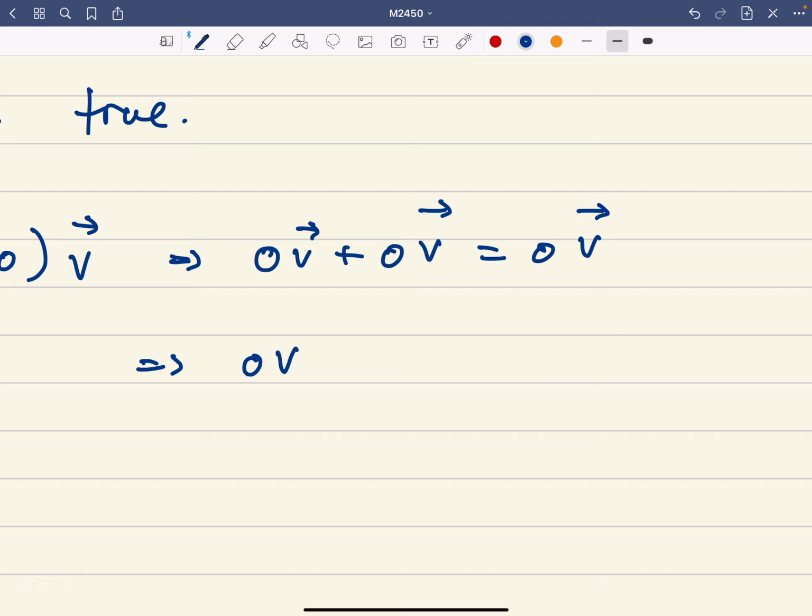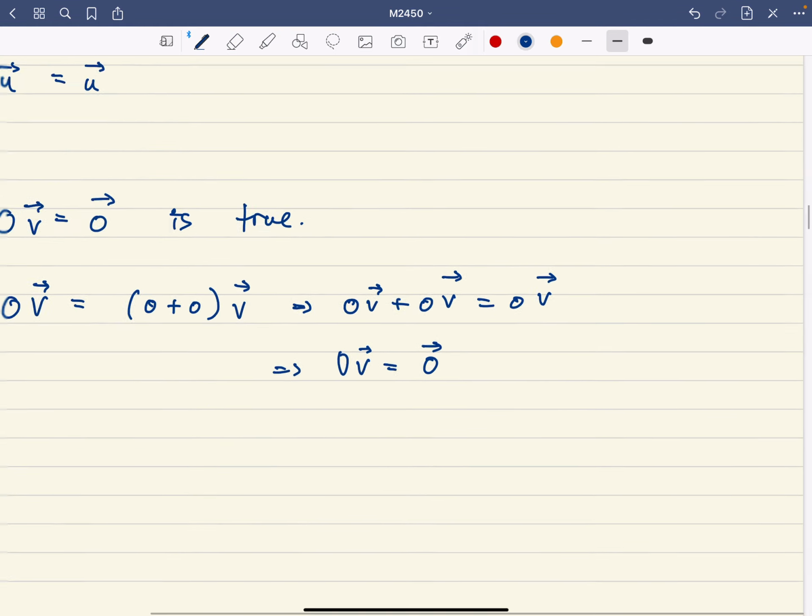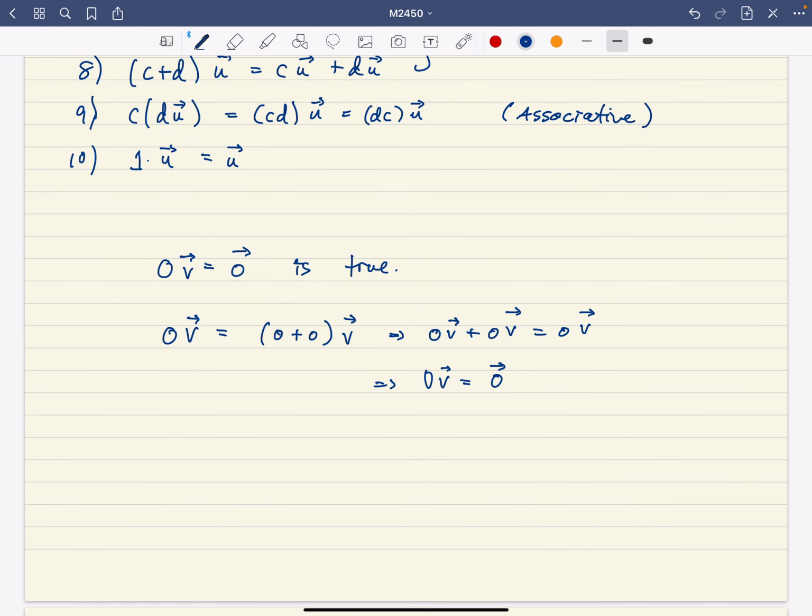And what that tells us is that 0 times the vector v is equal to the 0 vector, because if I take this vector and subtract itself from it, I get the 0 vector. And so we get that 0 times any vector is the 0 vector, not as an axiom, but as a consequence. So again, this is a little bit silly, but this is how we get everything that we know about vectors from this minimal set of axioms.